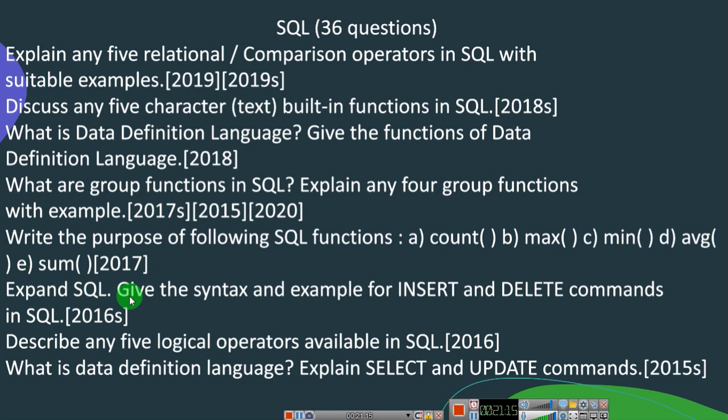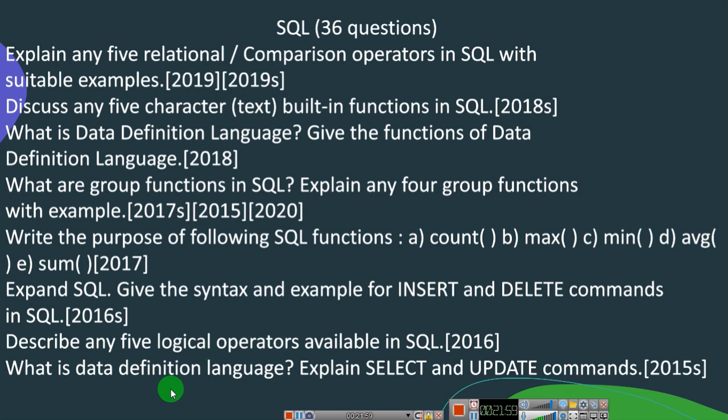So next one is: expand SQL, give the syntax and example of insertion and deletion command in SQL. Very easily you can write this question. Whatever programs you have in your lab, the insert and delete commands you can use, and you can give an example here. Next one is: describe any 5 logical operators available in SQL, that is asked in 2016. Logical operators are nothing but your AND operation, OR operation. You have different logical operators, you can explain any 5.